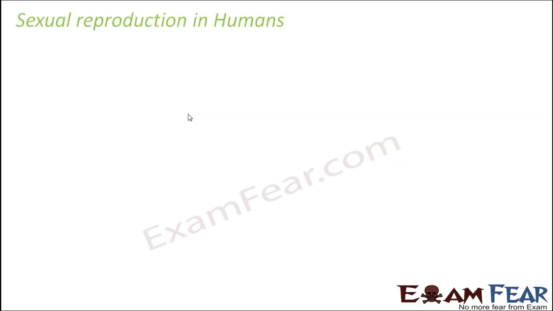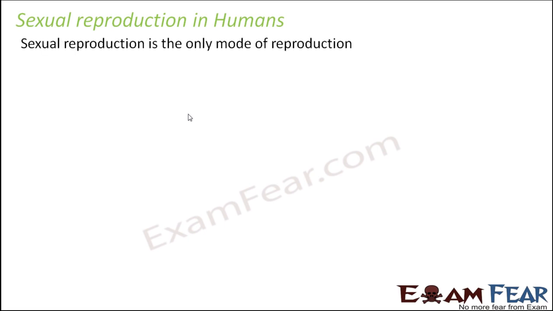Let us exclusively start discussing sexual reproduction in humans. As far as reproduction is concerned, there are two modes: sexual reproduction and asexual reproduction. In sexual reproduction, two parents are needed, a father and a mother. In asexual reproduction, you just need one parent, and that one parent can give rise to new organisms. But in human beings, sexual reproduction is the only mode of reproduction. There is no asexual reproduction in human beings.